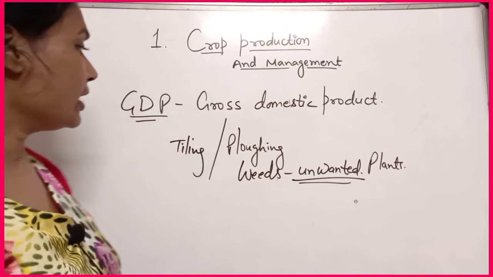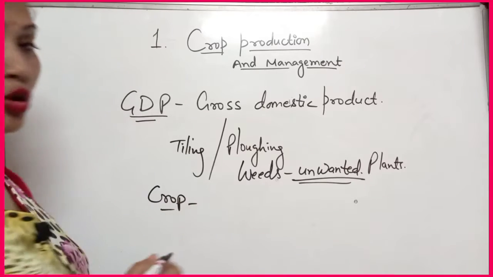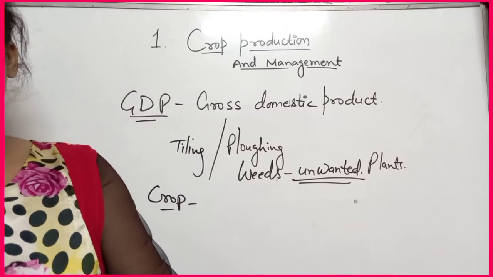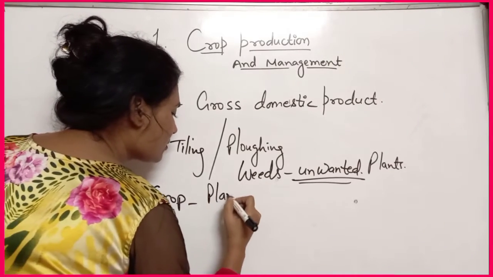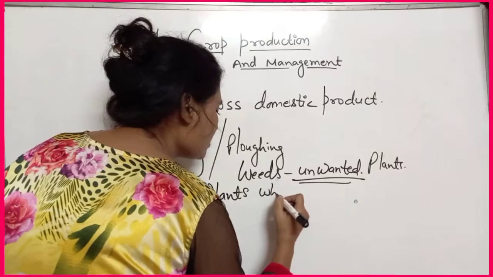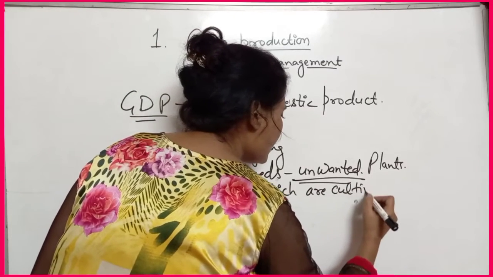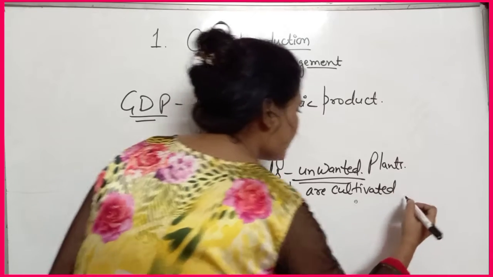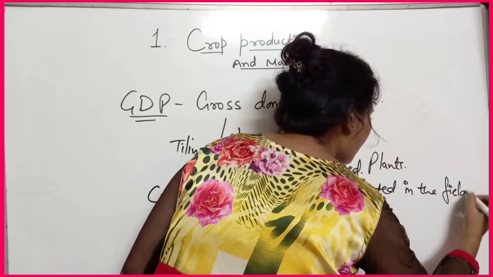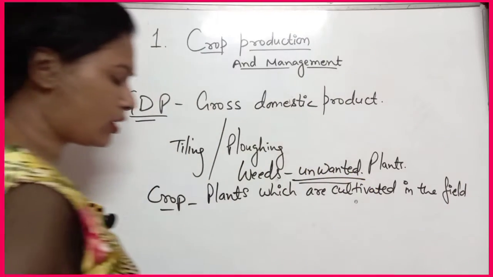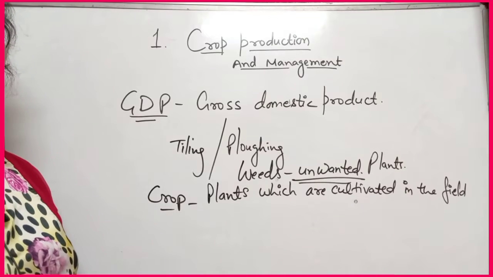Now we can write that. Crop, do you know what is crop? So you can write plants that are cultivated in the field, or same type of plants that are cultivated in the field are known as crop.